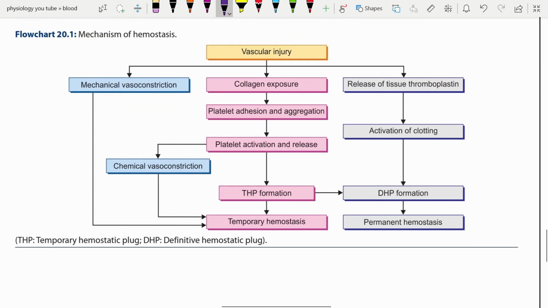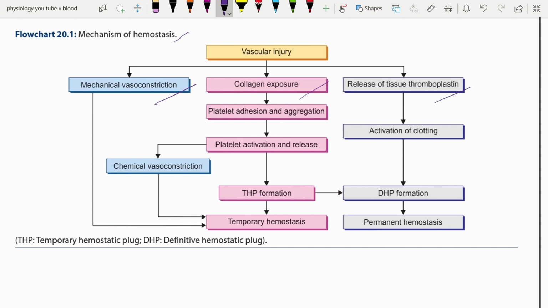Here I will properly explain the mechanism of hemostasis. Whenever there is an injury to the blood vessel wall, three things happen. Firstly, mechanical vasoconstriction due to stretch-induced vasoconstriction. Next, collagen is exposed to the interior of the blood vessel and tissue thromboplastin is released from the site of injury.